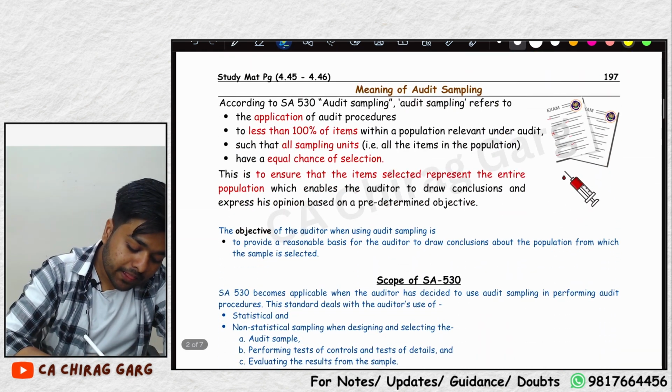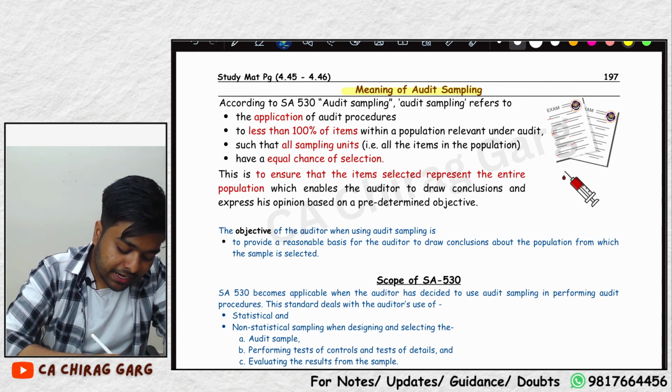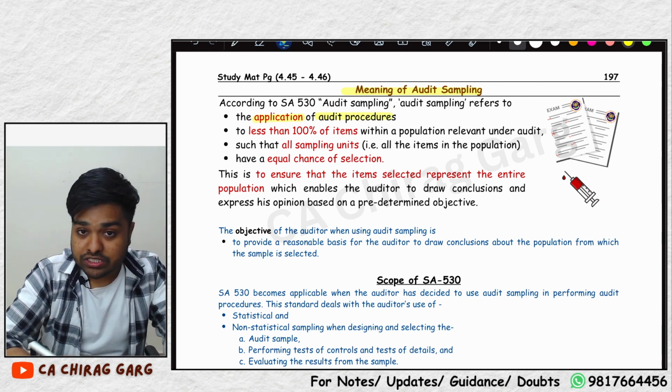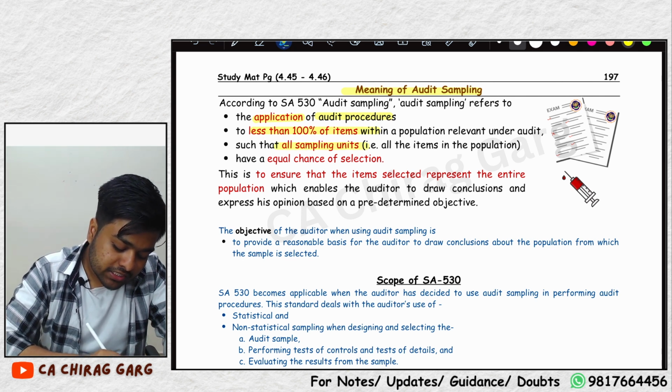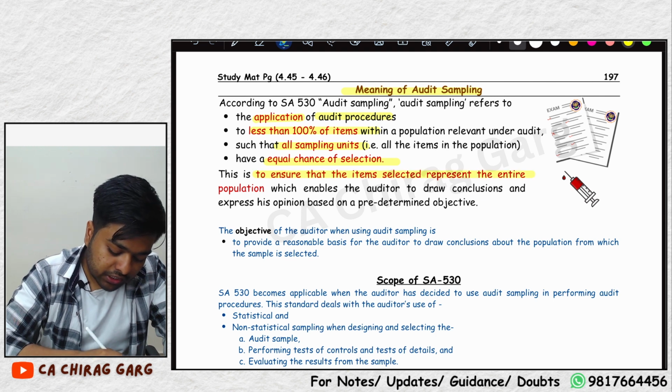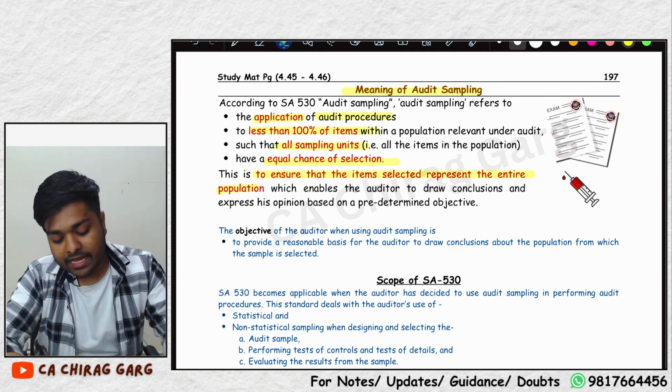Do not worry. Meaning of audit sampling: it is application of audit procedure. We apply audit procedures to less than 100% of items, such that all sampling units have an equal chance of selection. This is to ensure that all items should represent the population, the entire population.